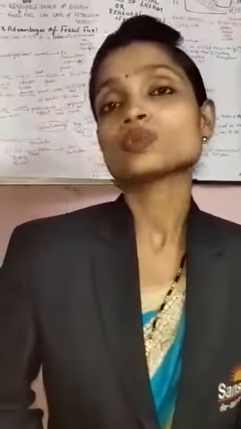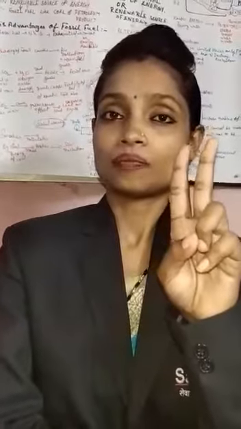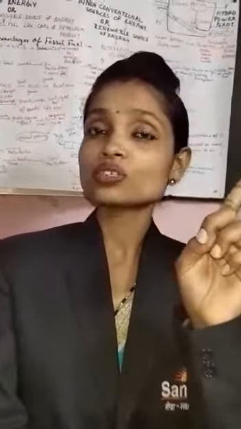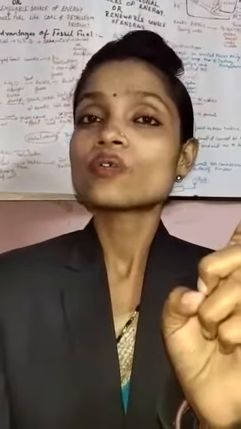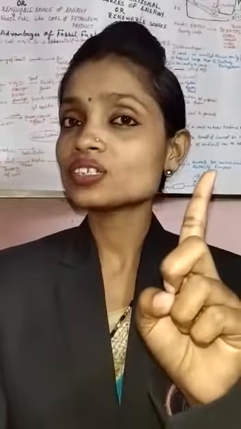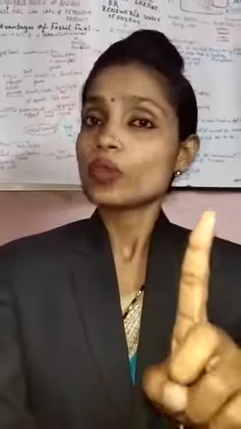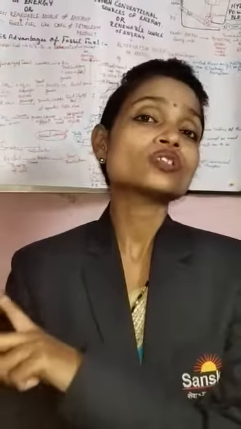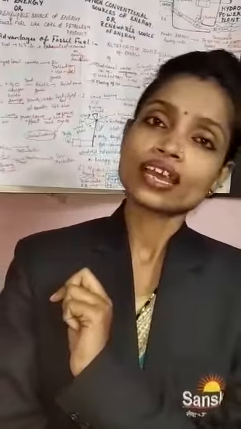And as you also know, in our previous class we learned that sources of energy are of two types. What are they? Conventional source of energy and non-conventional source of energy. Conventional source of energy is known as what? Conventional source of energy is known as non-renewable source of energy, whereas non-conventional source of energy is known as renewable source of energy. It is also known as alternative source of energy.